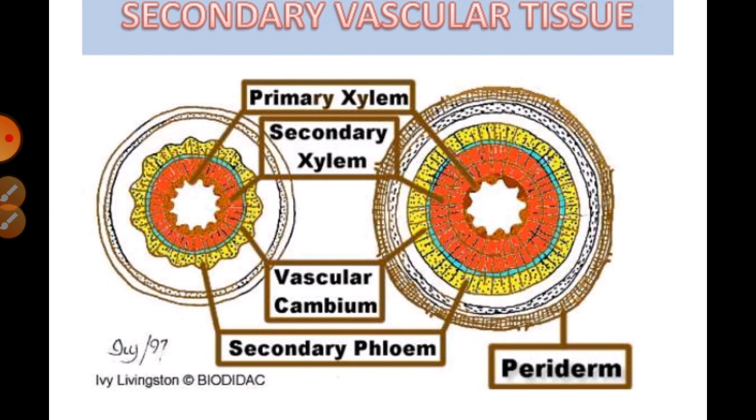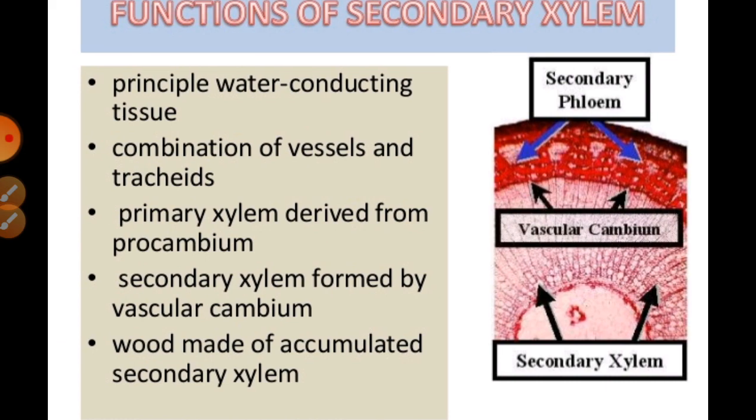You can just see the primary xylem and the secondary xylem. Especially the primary xylem is always on the inner side and the secondary xylem goes towards the outside. Later on they are attached with the help of this bluish color, which is called the cambium ring. If we talk about the functions of the secondary xylem, it is helpful for conducting water to the tissues, a combination of vessels and tracheids. Primary xylem is derived from the procambium, secondary xylem is formed by the vascular cambium, and wood is made of accumulated secondary xylem.